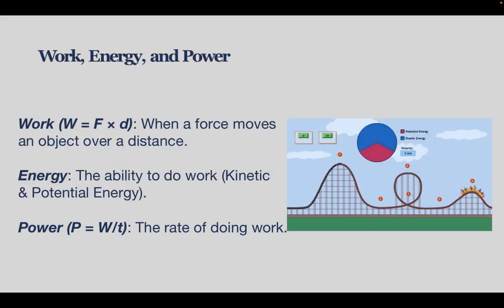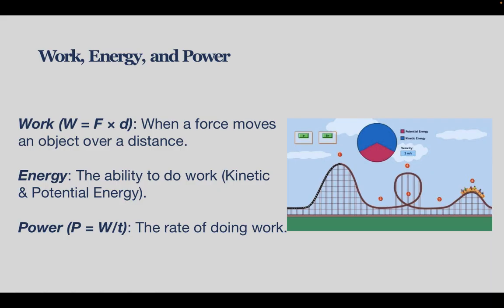Work, energy, and power. Let's now turn to the concepts of work, energy, and power, which are closely related to forces and motion. Work is done when a force is applied to an object and the object moves in the direction of the force. The amount of work done is calculated by multiplying the force by the distance the object moves. Energy is the capacity to do work. There are many forms of energy. The two important ones are kinetic energy, the energy an object has due to its motion, and potential energy, the energy stored in an object due to its position or condition.